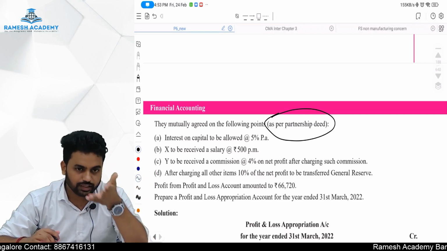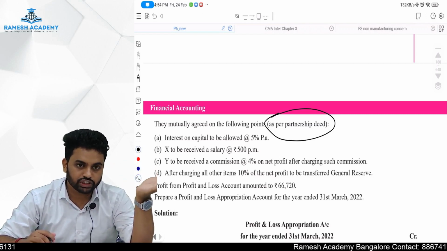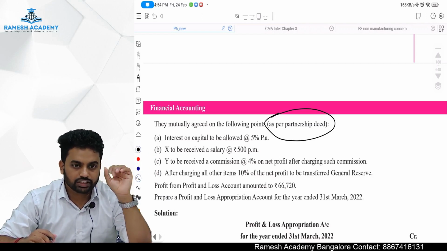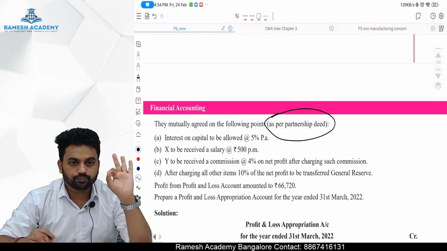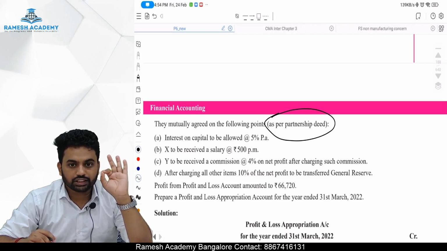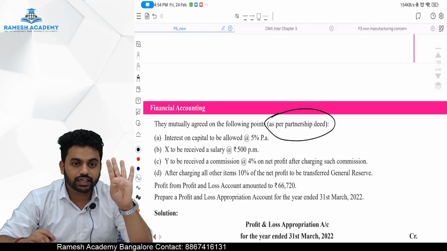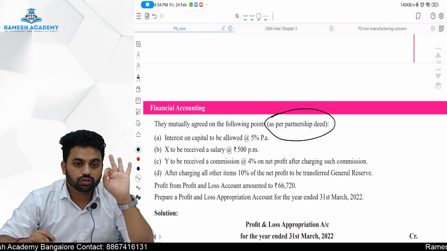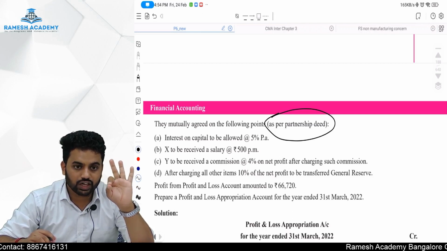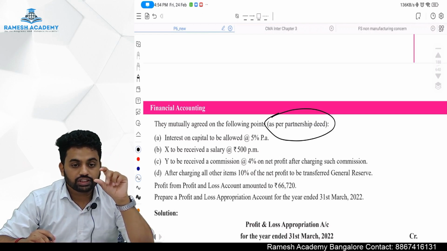Of course, I will explain that once we come to the Partnership Act, and you already learnt it in your foundation and class 12. As per the Partnership Act 1932, no salary is allowed when there is a loss in the organization. No interest on capital is allowed when there is a loss in the organization.